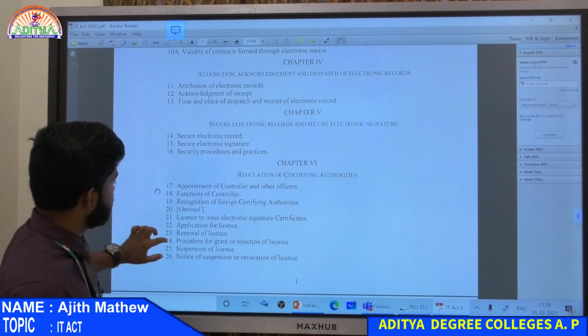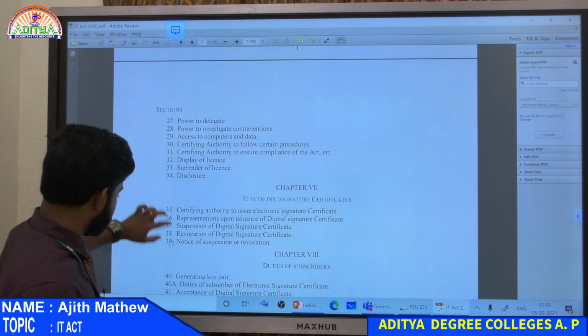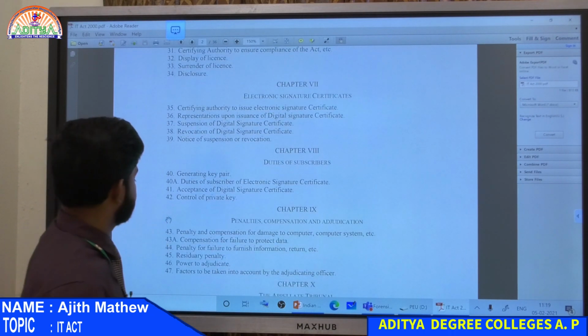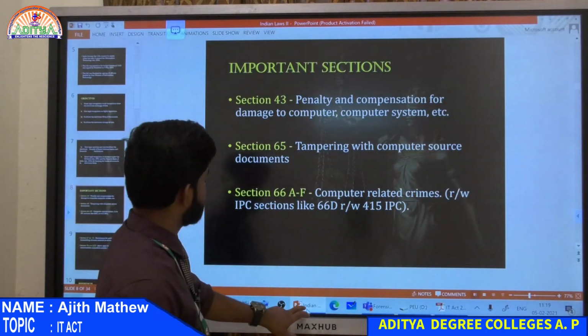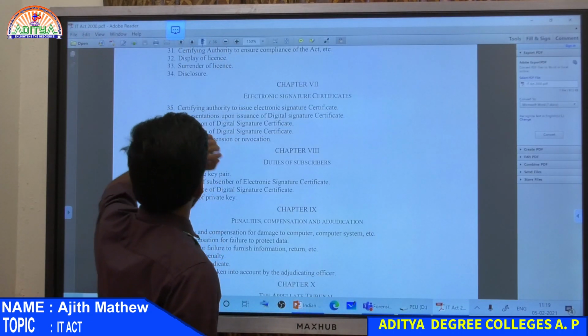Now we are dealing with section 45. What is section 45? Penalty. Section 43, sorry.